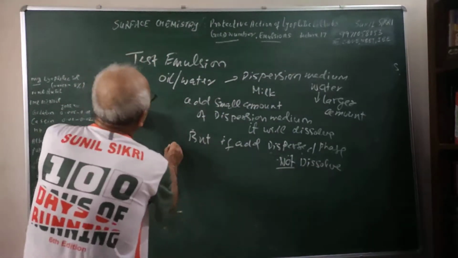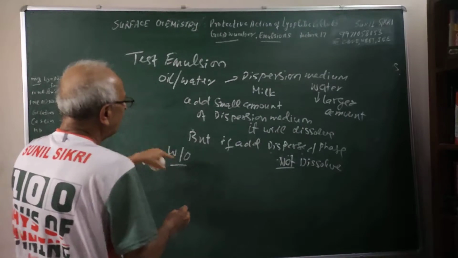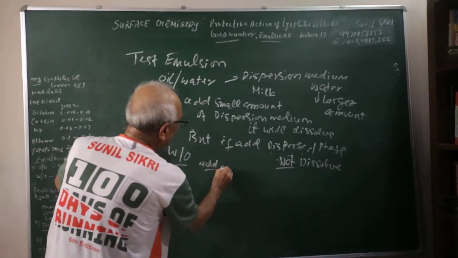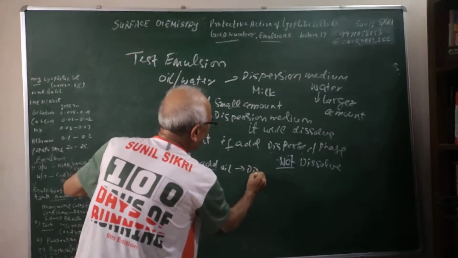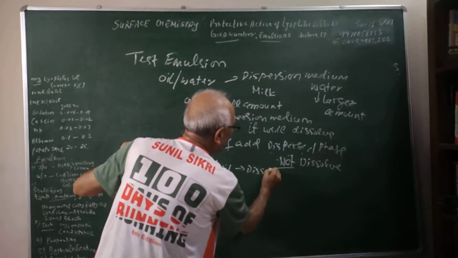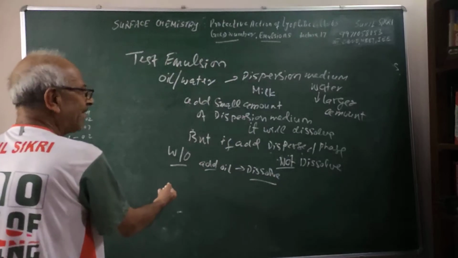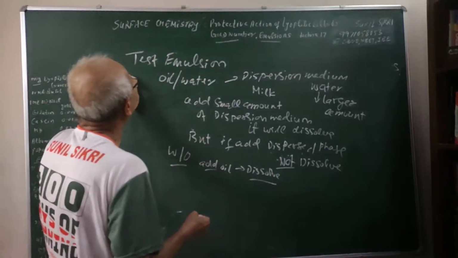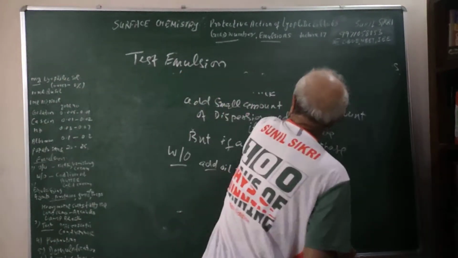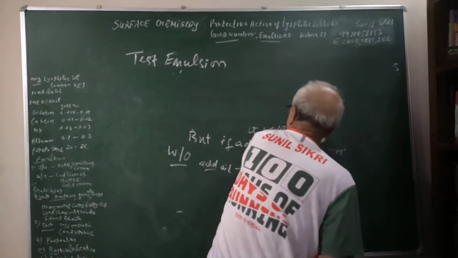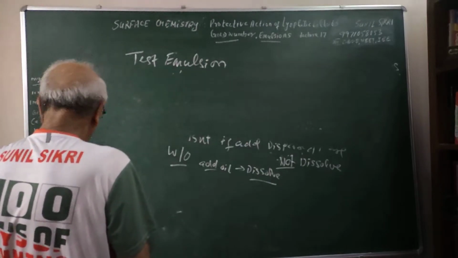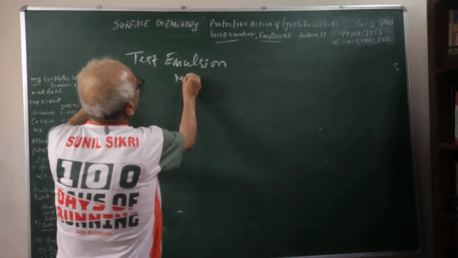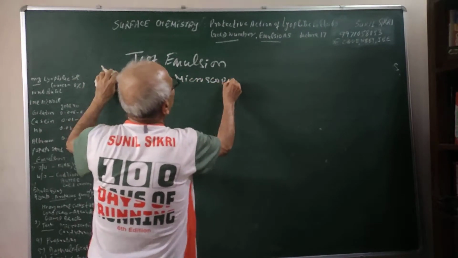But if it is water in oil, then if I add oil, a small amount dissolves, but if I add water, no. So this is one way of testing, by adding the dispersion medium which is present in larger amount. This is called the microscopic method of testing.